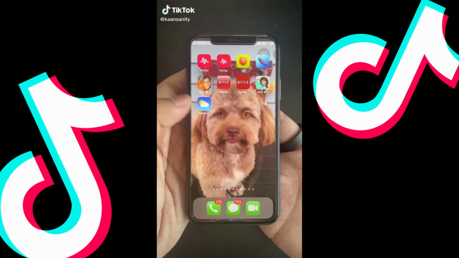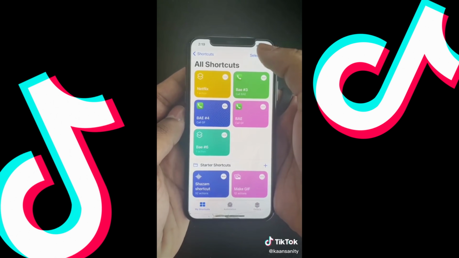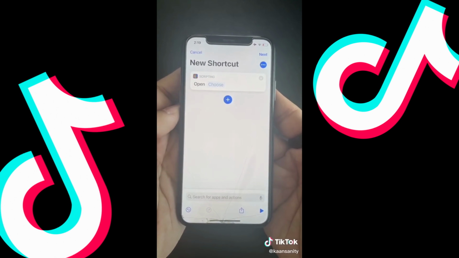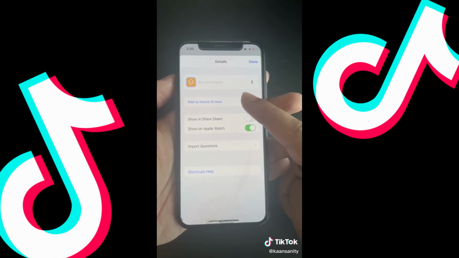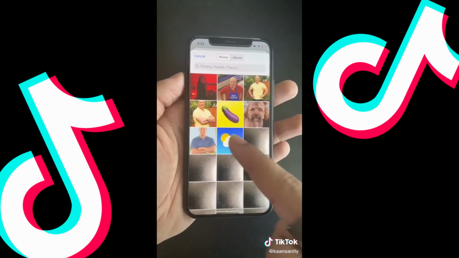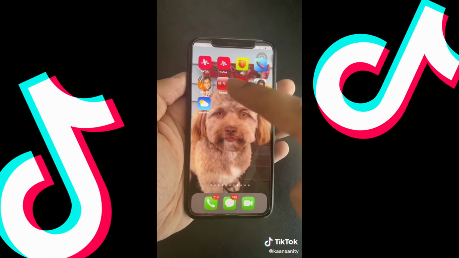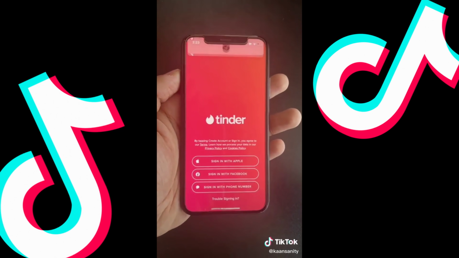I'm going to show you how to disguise any app as something else. In Shortcuts, hit Create, and add the action Open App. Select the app you want to hide and add it to your home screen like so. Then change the name and image to whatever you want. And now this looks like the weather app, but it opens up something different. Share this with all of your friends.